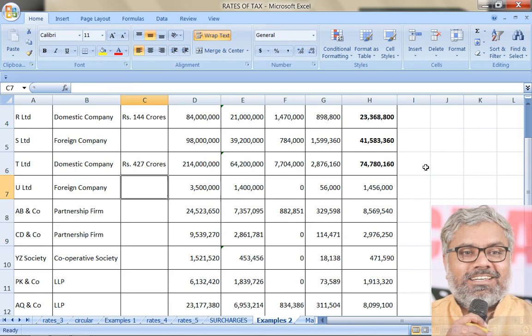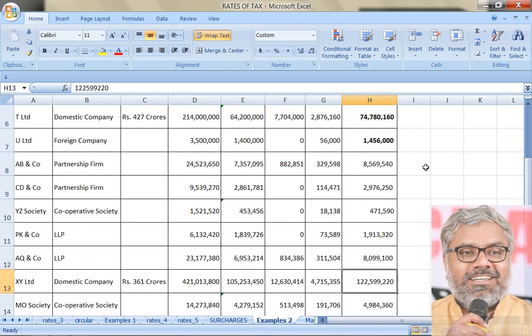The New Limited is a foreign company. Once again, the turnover doesn't matter directly. 40% of the income is the tax liability, base tax of any foreign company, 40% tax rate, flat rate. But look at the surcharge here. What is the income of this foreign company? Only 35 lakhs. When 35 lakhs is the only income, if the income did not exceed 1 crore, no surcharge, so 0. But 4% cess is common. After adding it, final tax liability is 14 lakhs 56,000.